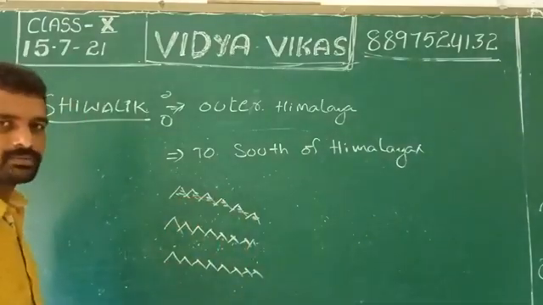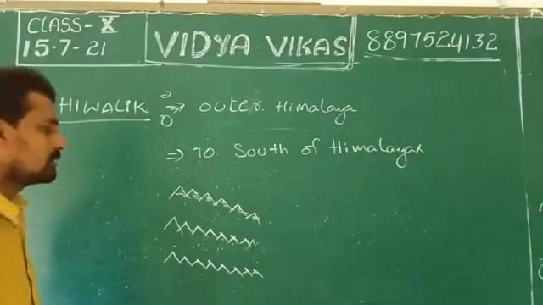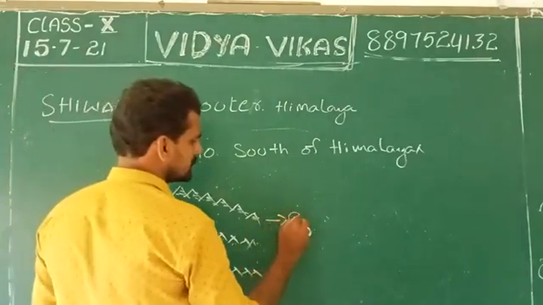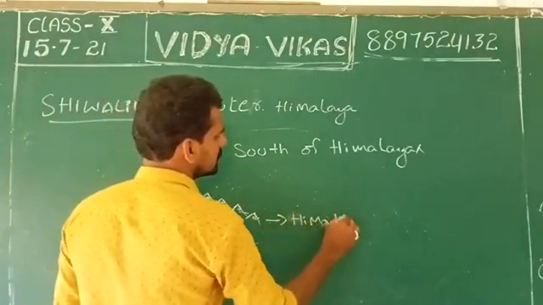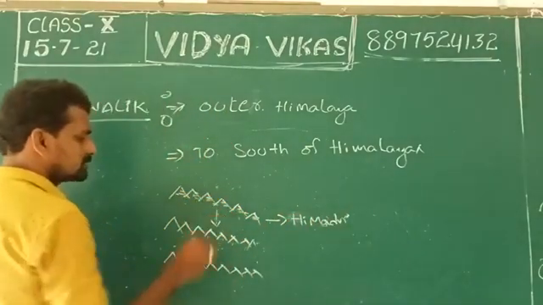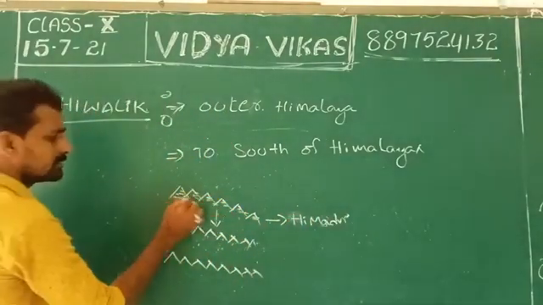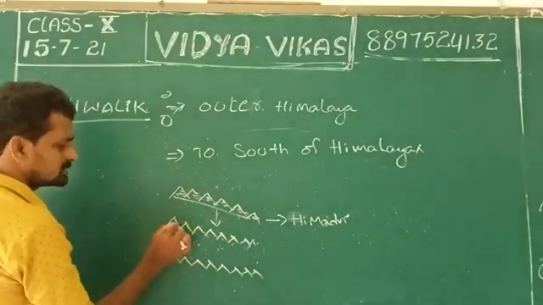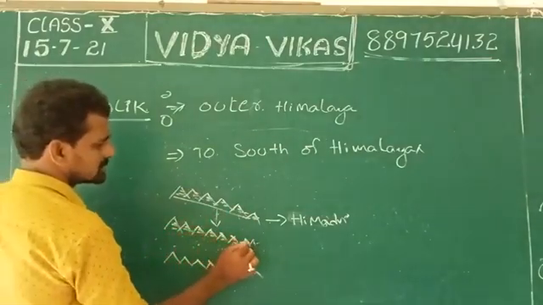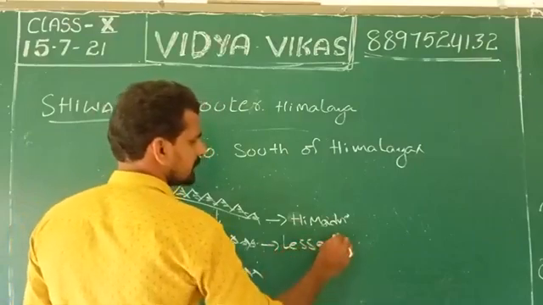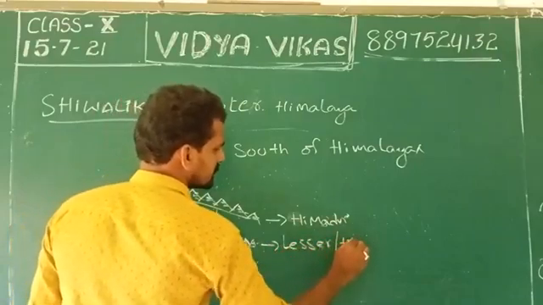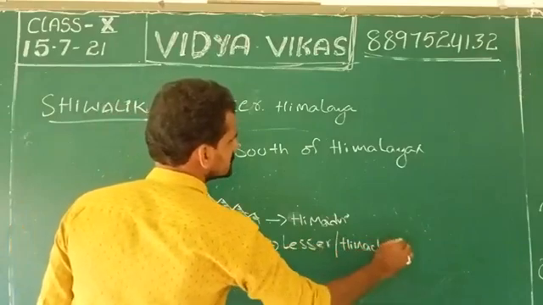One is below the other. The first one is Greater Himalaya or Himadri. To the south of Himadri is Lesser Himalaya or Himachal.